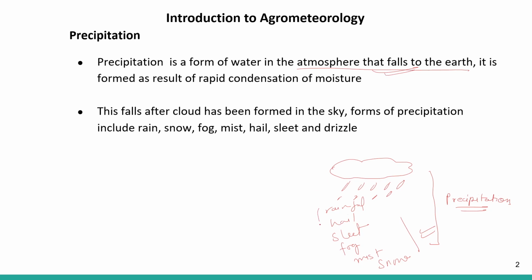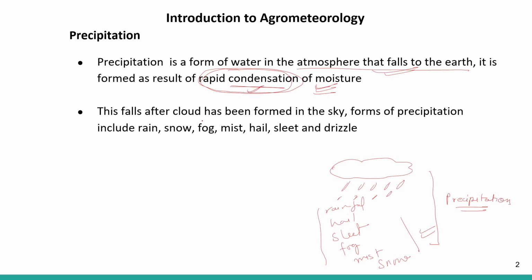Precipitation is a form of water in the atmosphere that falls to the earth. All these are the different forms of water that fall to the earth's surface, and it is formed as a result of rapid condensation of the atmospheric moisture. We need to understand this phenomenon, condensation.